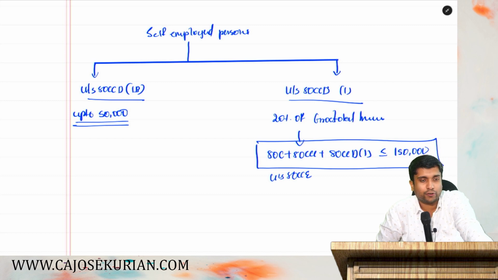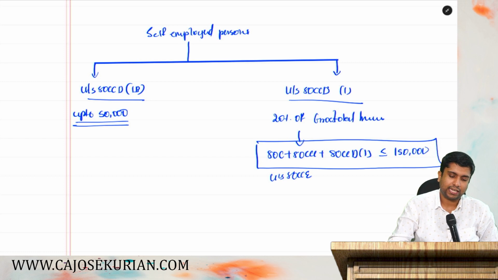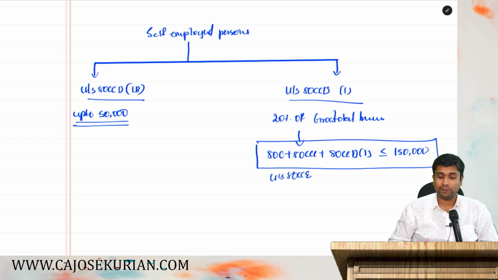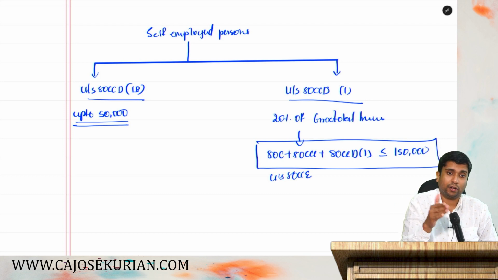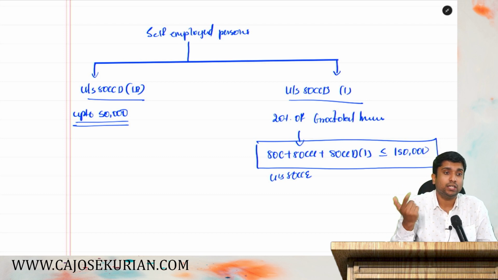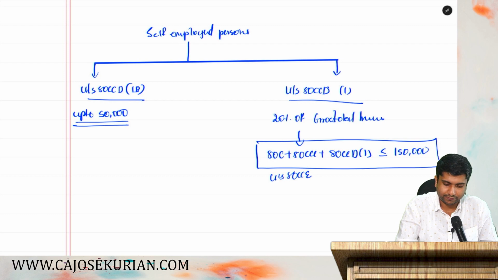And how much is that overall ceiling? 80C plus 80CCC plus 80CCD subsection 1 shall be less than or equal to 1,50,000 under 80CCE. That's what the department says for a self-employed person. Don't ask me, sir, why there is no employer contribution. Because he is a self-employed person. There won't be any employer contribution for a self-employed person. I hope that is also clear.